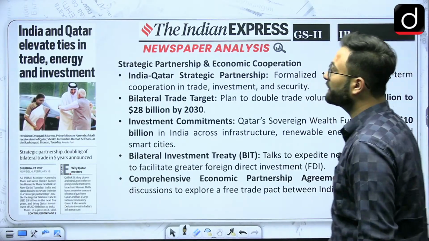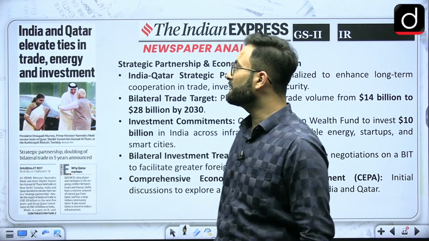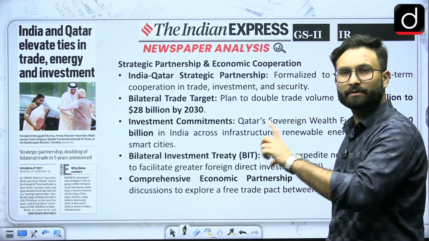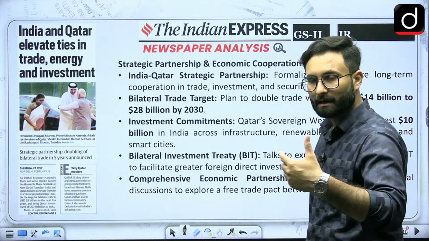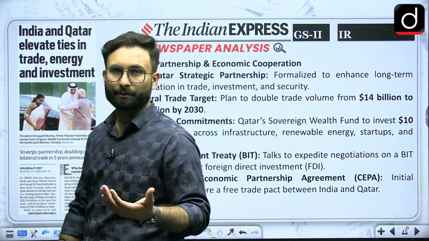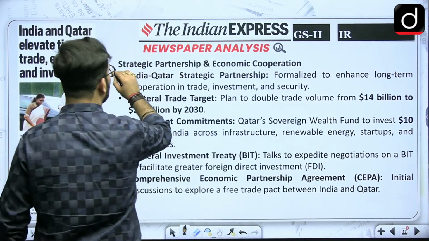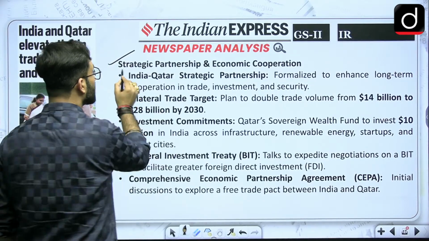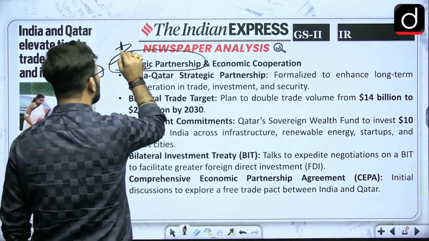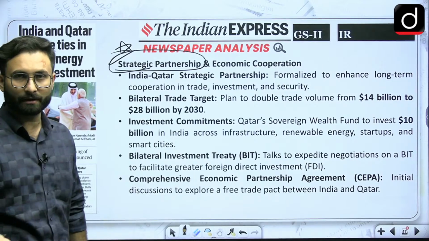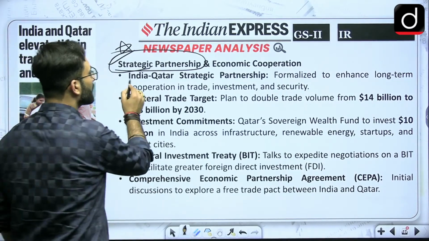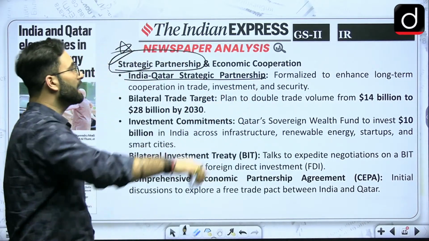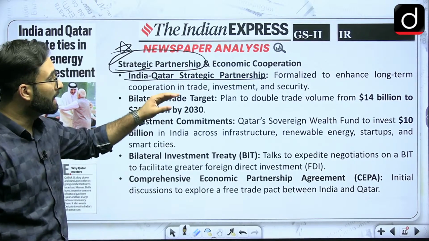Coming to the next one, India and Qatar elevate ties in trade, energy and investment. So here we are talking about the India and Qatar ties now. What are the outcomes we will be focusing on? So here you can see strategic partnership. We have elevated our status to strategic partnership. So that is an important aspect over here. Okay, so that means that we have strengthened our relations. Coming to the next one, India-Qatar strategic partnership formalized to enhance long-term cooperation in trade, investment and security.